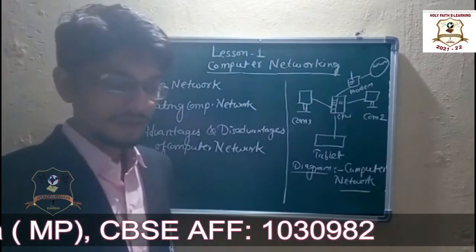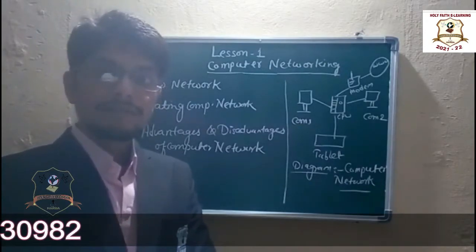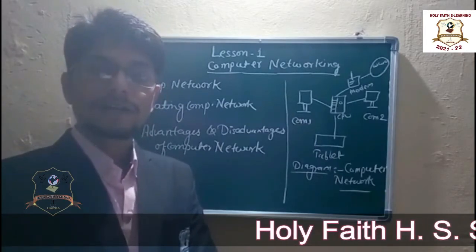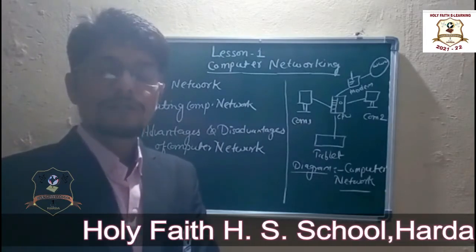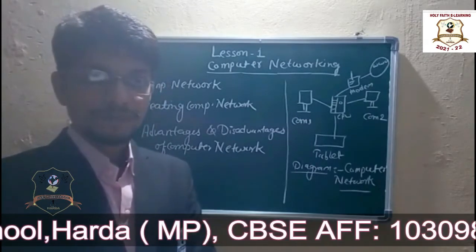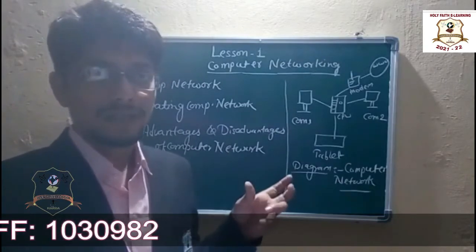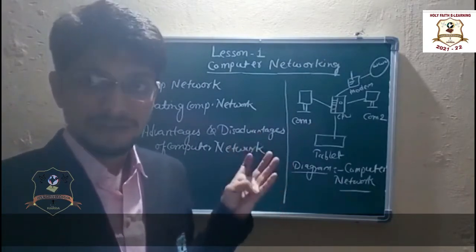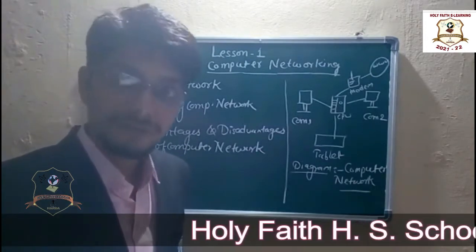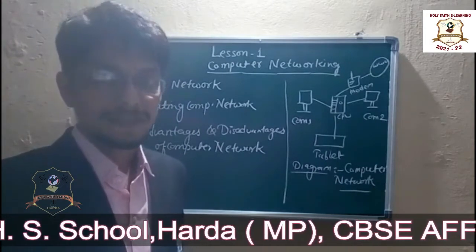According to your book, the definition says a computer network is a system in which computers and peripheral devices are connected to each other for the purpose of sharing resources and information. Okay, in this definition two terms are used. First one is peripheral and second one is resources. Peripheral means input and output devices and resources means printer, scanner, etc.